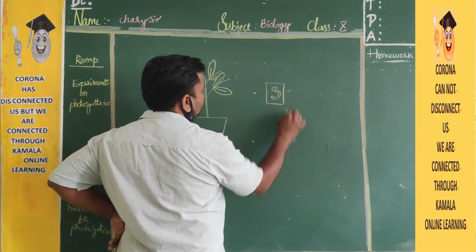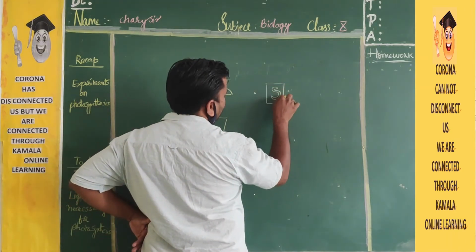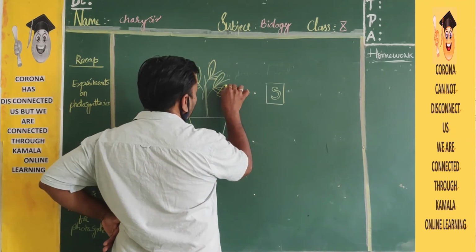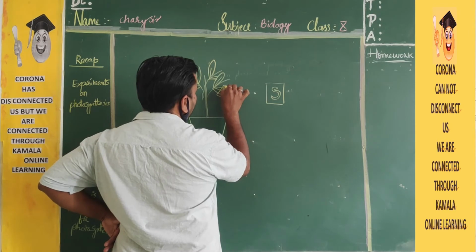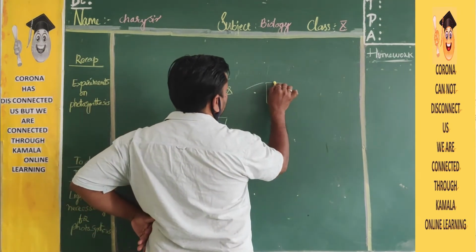So what happens? Light will fall on this yes symbol. The remaining part will not receive light. You have to cover the leaf totally, with the yes symbol cut out. So inside the yes symbol, what happens? Light will fall. So, just a clear answer.